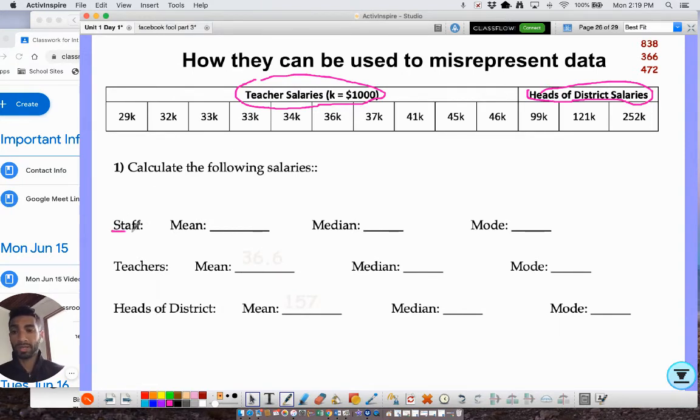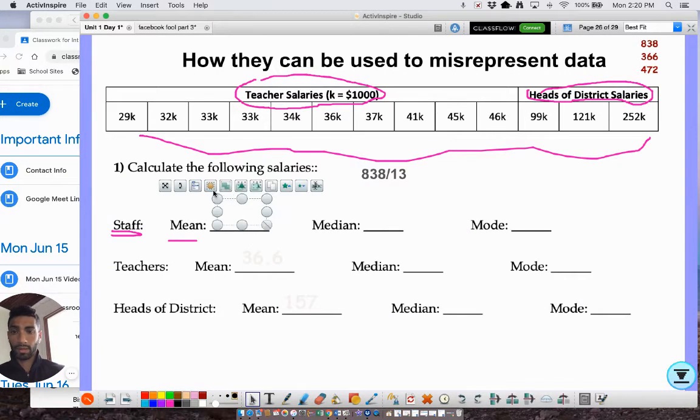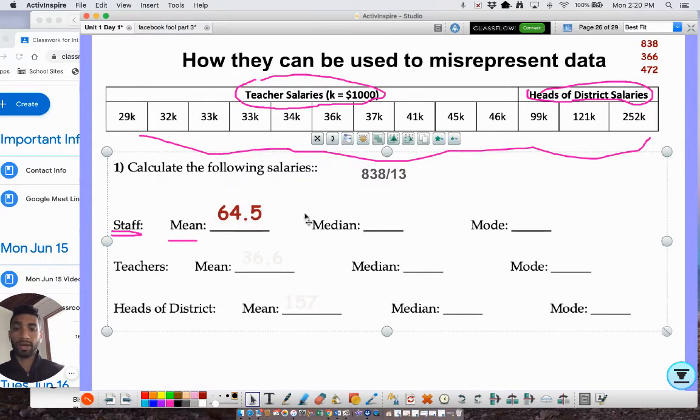So what we're going to do is look at some things. First, we're going to calculate the mean of the whole staff, everything. So when you add up all these numbers, you get 838, okay? And then we're going to divide by how many salaries there are. So if you count these all up, there's 13. So 838 divided by 13 will get us the mean. And that's actually 64.5.